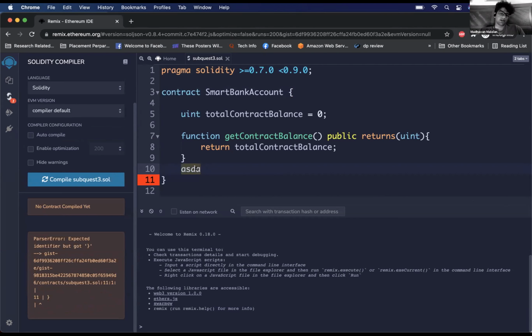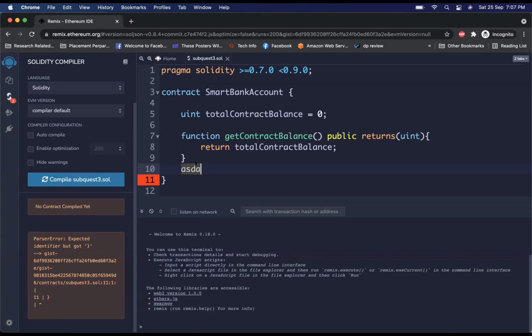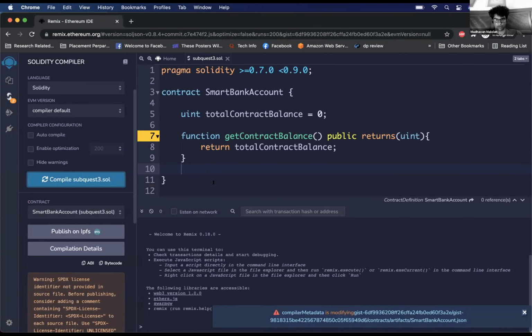Yeah, correct. So you don't have to worry about it. That's something for Remix. If it's not compiling, it shows something like this, is it? Yes, let me come back to your screen. Sure. Yeah, I am on your screen.